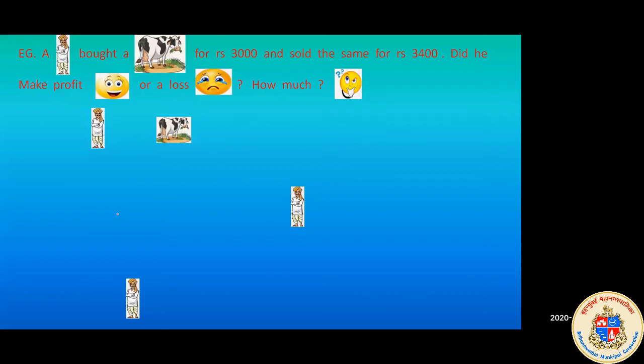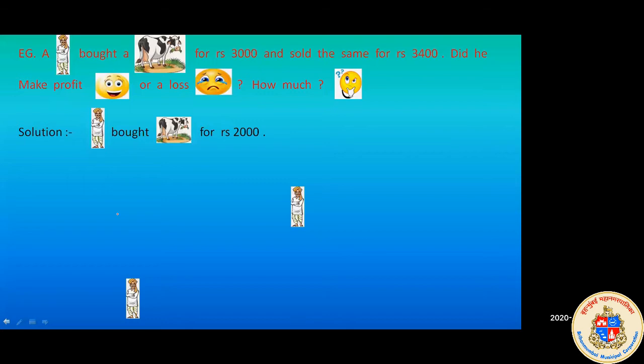So we have a word problem here. He has bought a cow. He has also sold that cow. So we have to find out whether the farmer got a profit or was in loss. And if he got a profit, by how much? Or if he made a loss, then by how much? Last time when I taught you HCF LCM, I also told you that when it is a word problem, you have to write a minimum of statements. You just can't go and write the final answer and do the calculation. So we will now start with our statements.